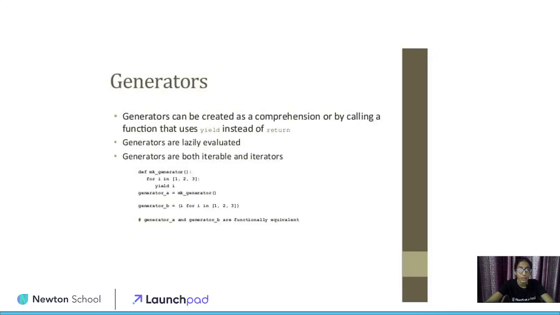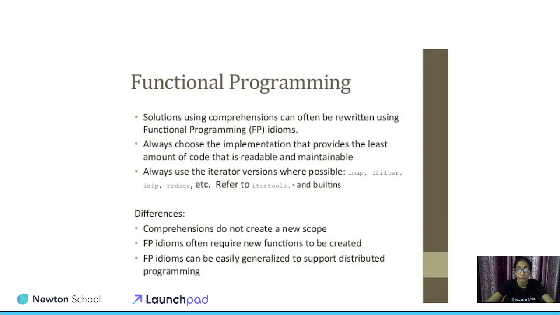Now, what are generators? If you have to generate particular numbers or a particular sequence, then for printing that number of iterations, you create the generator by calling yield instead of return. In a normal Python program, we get a return value from a calling function, but in this you use the yield function. So both iterables and iterators are used in that.